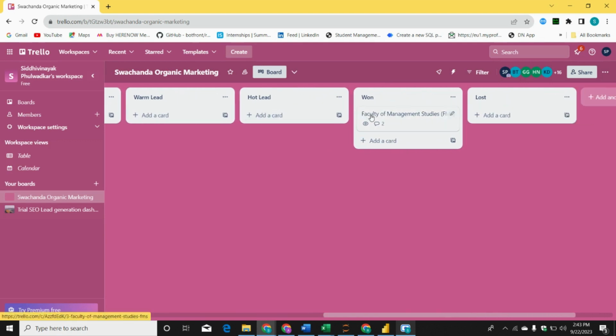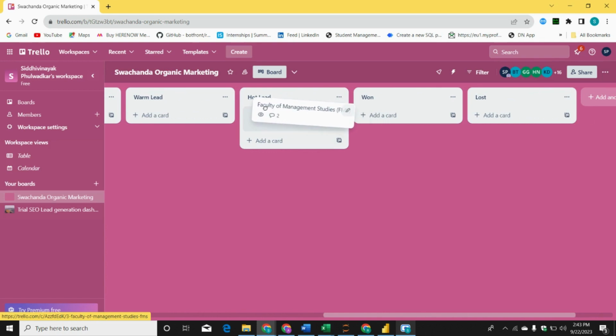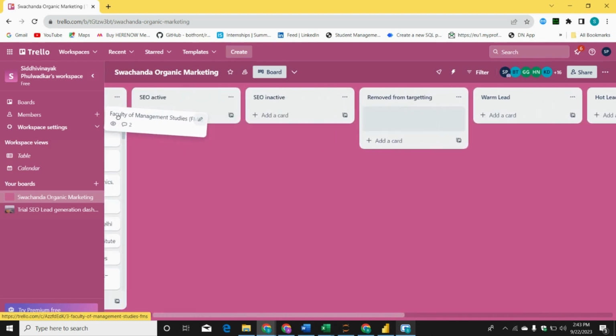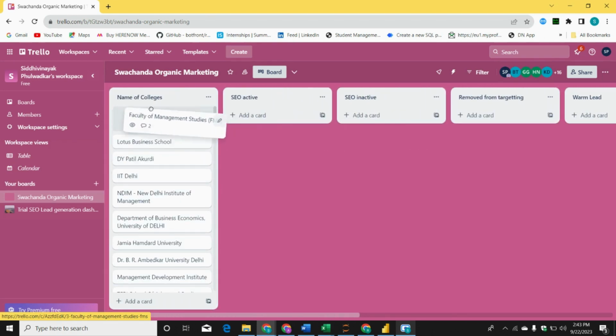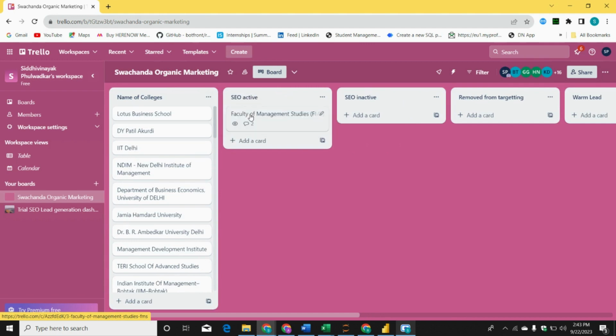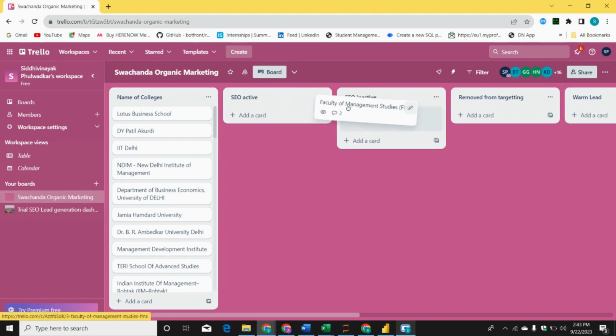So if we have a college where zero students are there, what you will do is first keep it over here. Then SEO is active, correct? The SEO score has been generated because visitors are coming, so you will keep it in active. If suddenly visitors stop on one particular day, you will keep it in inactive. You will mention the comments also.